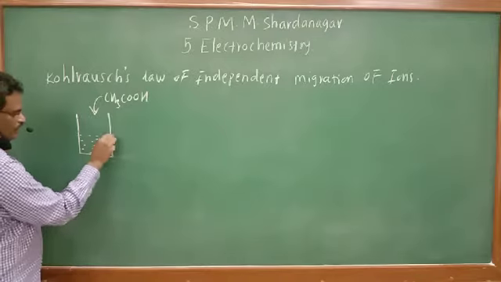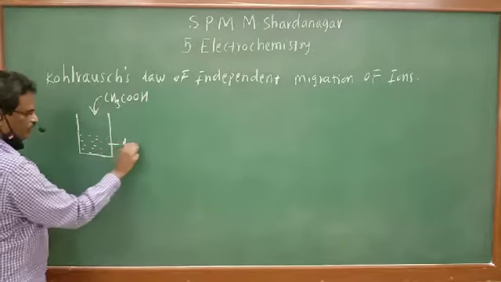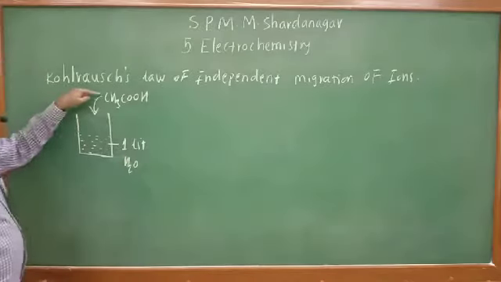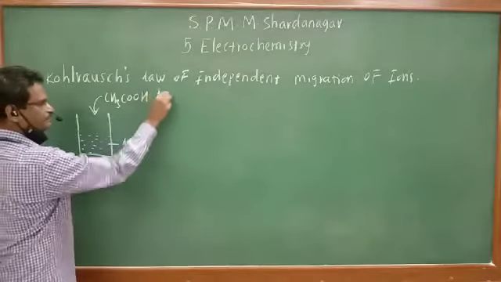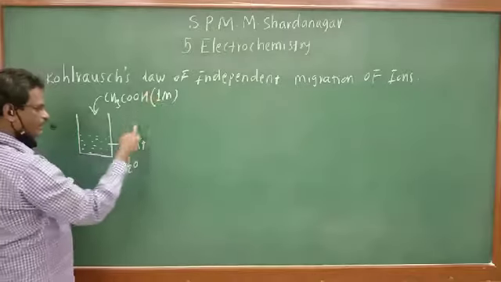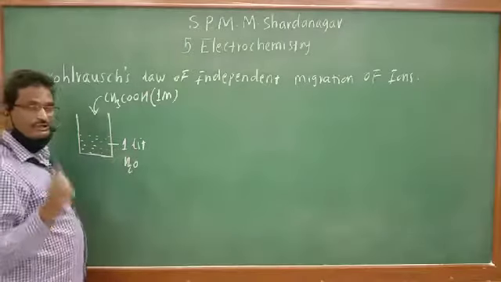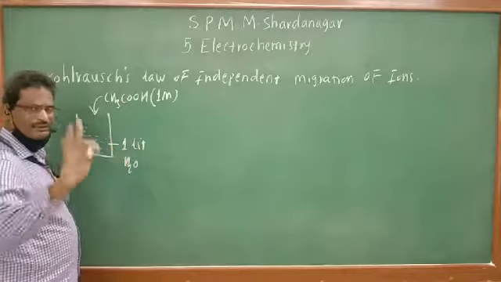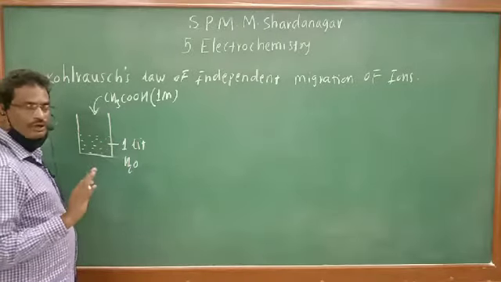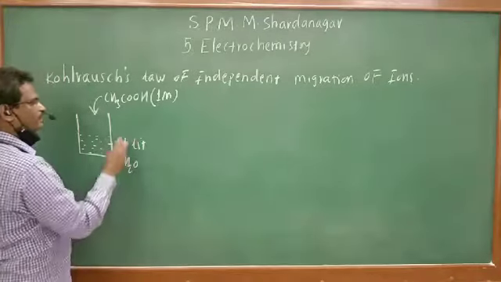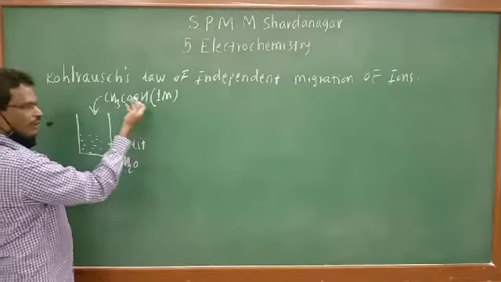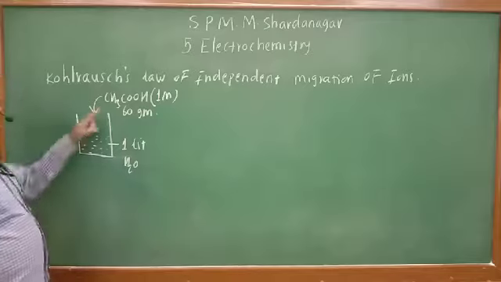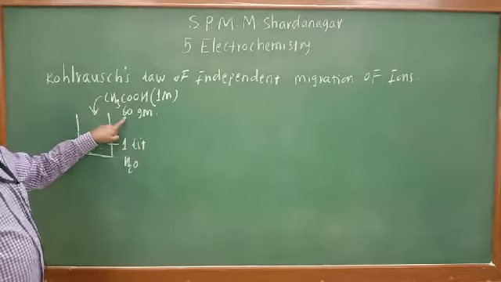We take 1 liter of water and add 1 mole of acetic acid. So what is the concentration of the solution? 1 divided by 1, that is 1 mole per liter. How many grams is 1 mole? 60 grams, because acetic acid has a molar mass of 60.